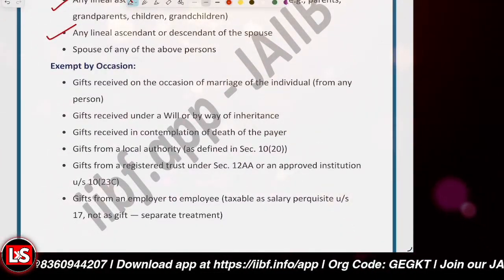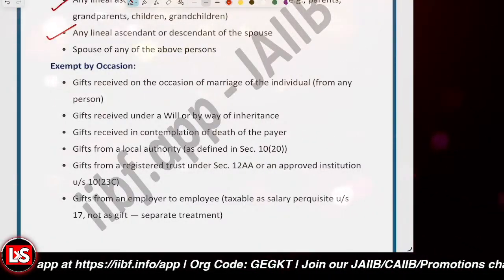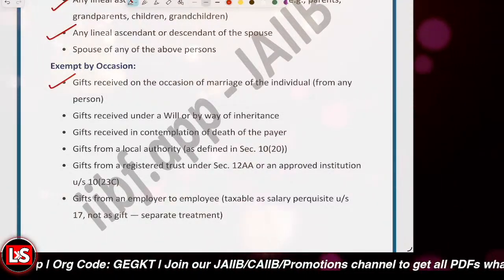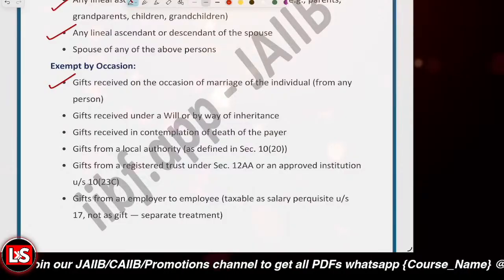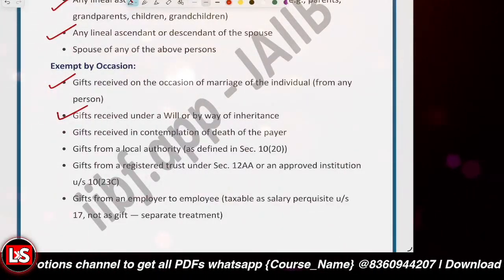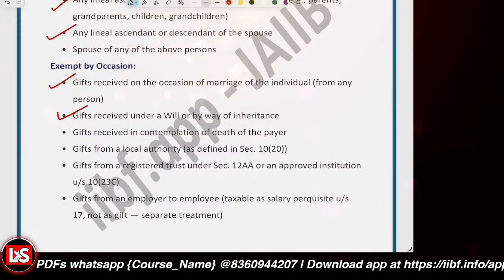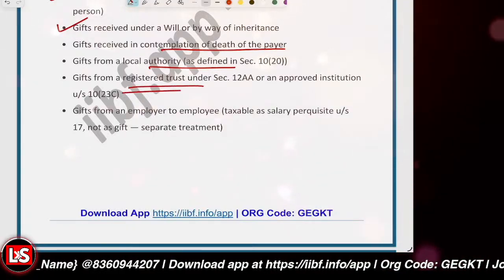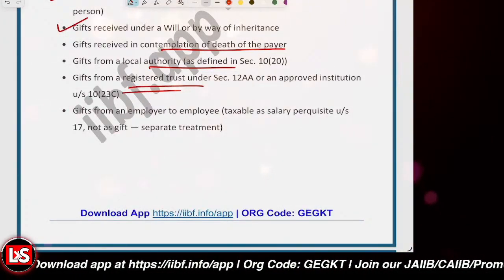And what are the occasions? Gifts received on the occasion of marriage of the individual from any person are exempted. There is no limit. It can be from any person. And if the gift is received through a will or by way of inheritance, that's fully exempted. If you receive a gift from a local authority or any charitable trust, there is no tax upon that.